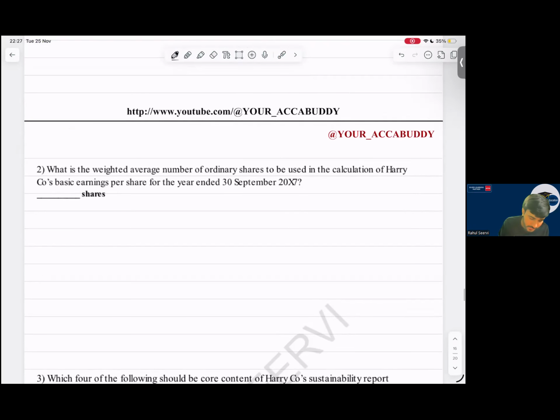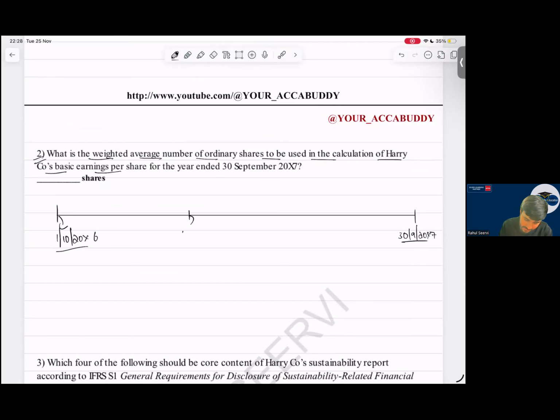Calculate what is the weighted average number of shares to be used in the calculation of basic EPS. See, weighted average number of shares, we have to mention it. So now see the timeline. If you remember, in the class also we follow the timeline approach only, sir. So what is the date here? First October 2006, then 30th September 2007. Then on 1st January 2007, rights issue is done.